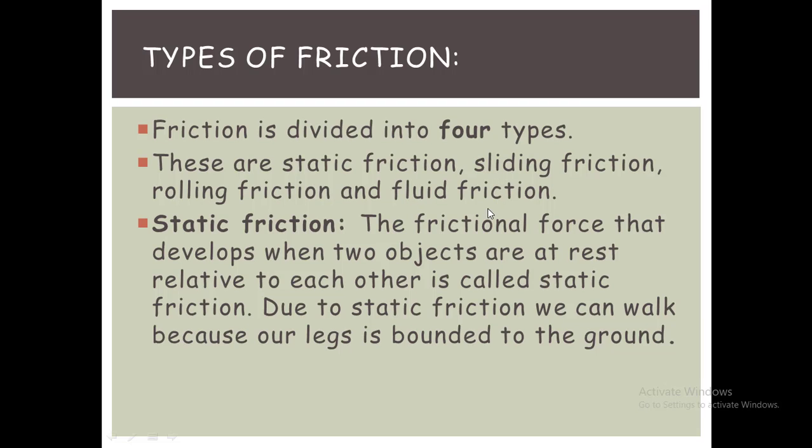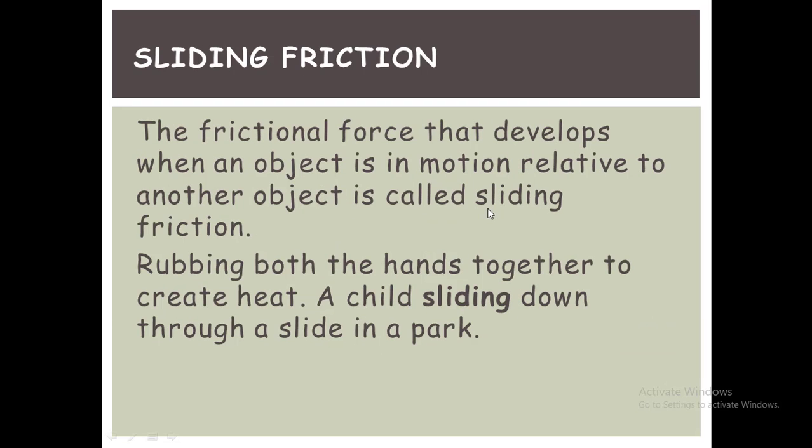Our next one is sliding friction. The friction that develops when two objects are in motion relative to each other is known as sliding friction. Rubbing both hands together is an example of sliding friction because when we rub both hands, both hands are in motion.